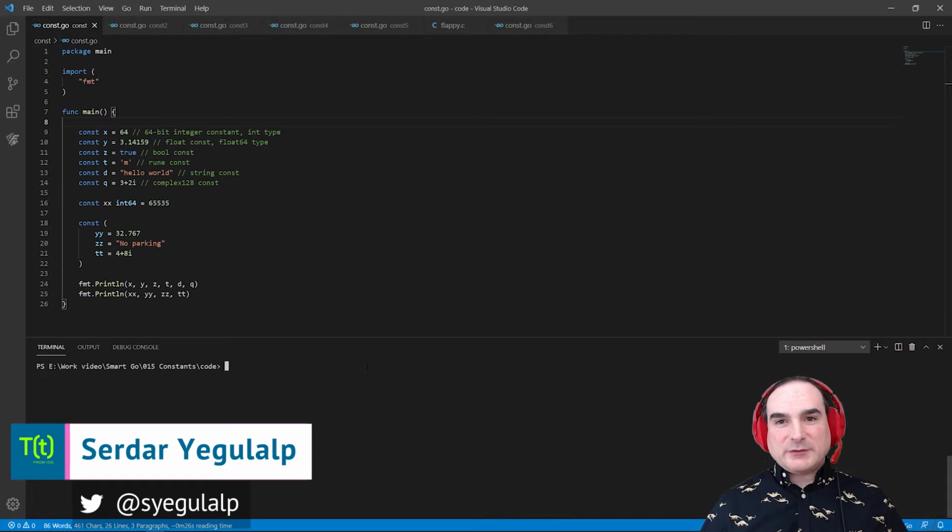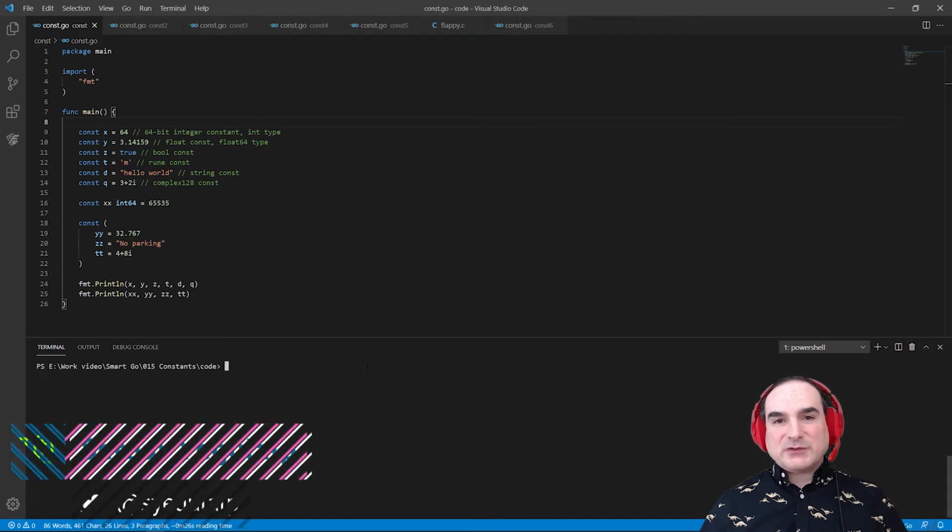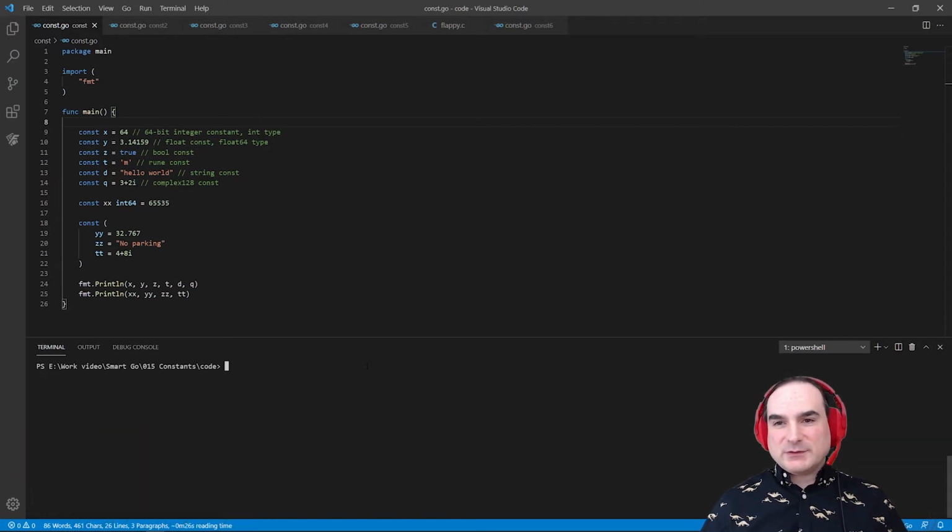In this episode of Smart Go, I'm going to give a tour of Go's const feature, or the use of assignments that have immutable or constant values. Many languages have the concept of a constant, or some named value that cannot be changed during the course of a program's run. C and C++ users know about constants, as do Java users. Go has constants as well, so the way they work should seem familiar to people coming from any of those languages.